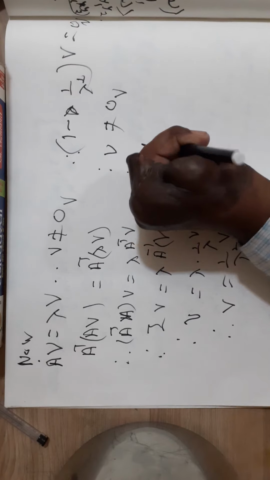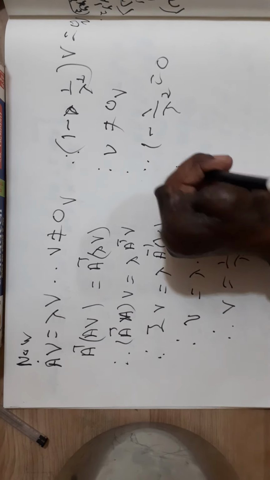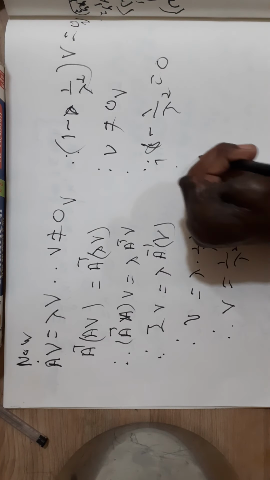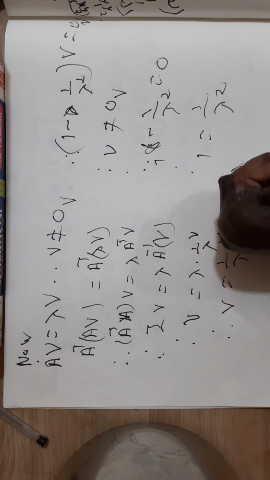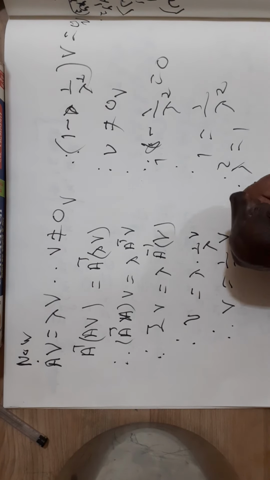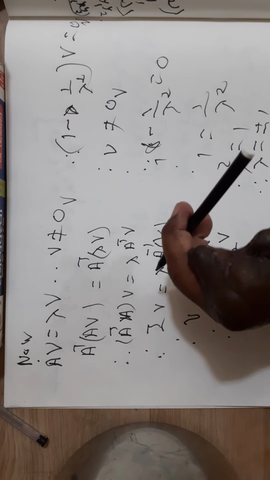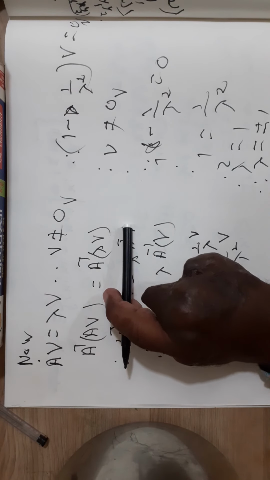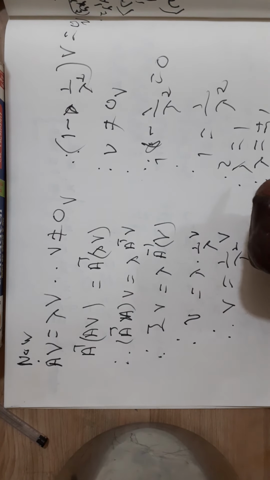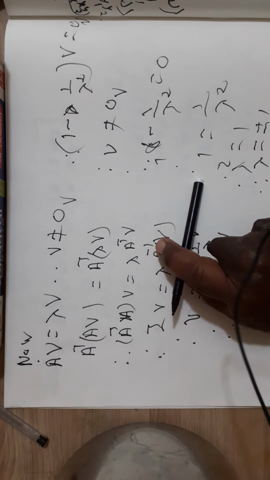Therefore, 1 minus 1 by lambda square is equal to 0. Therefore, 1 is equal to 1 by lambda square. Therefore, lambda square is equal to 1, and lambda is equal to plus 1 or minus 1. Therefore, if A is an orthogonal matrix, then its eigenvalue is equal to plus 1 or minus 1. We proved that eigenvalue is equal to plus 1 or minus 1.